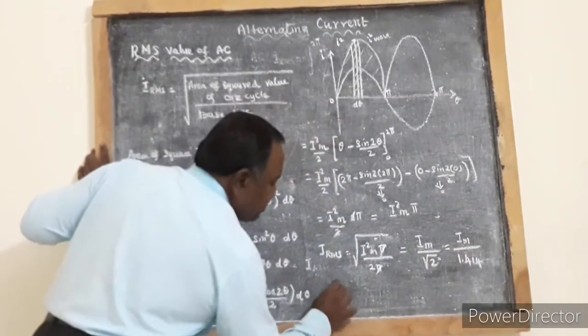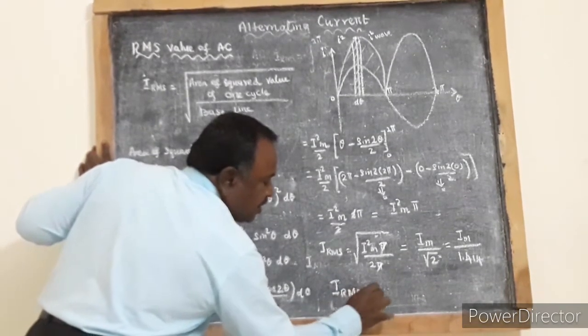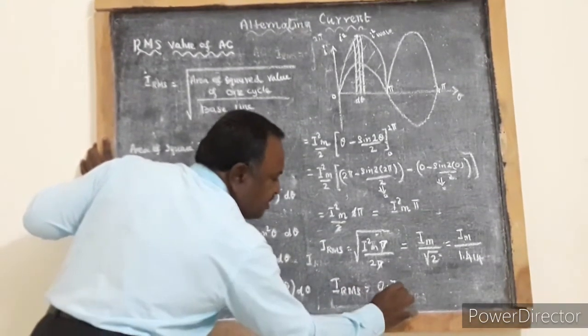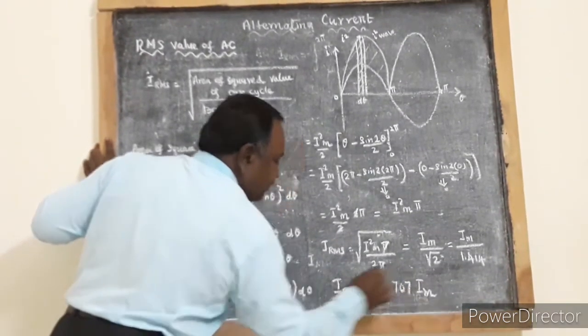If you do the division, it will give IRMS is equal to 0.707 I maximum.